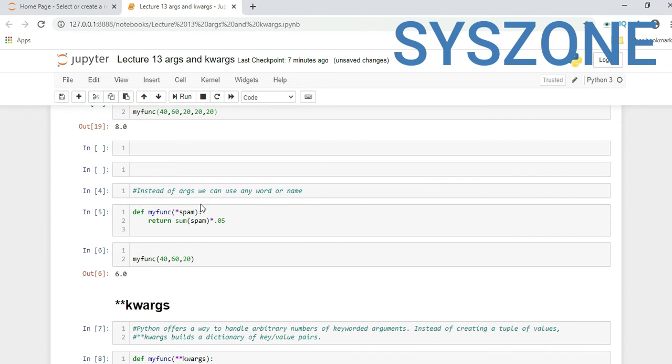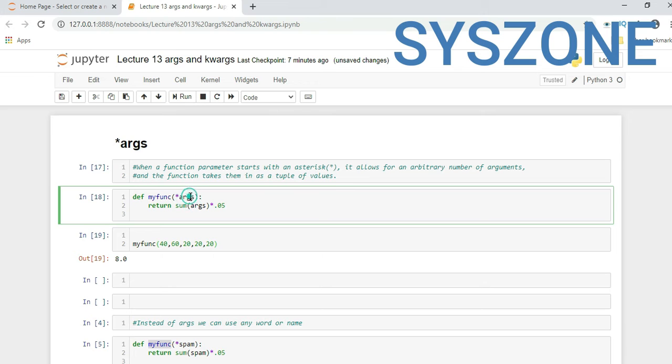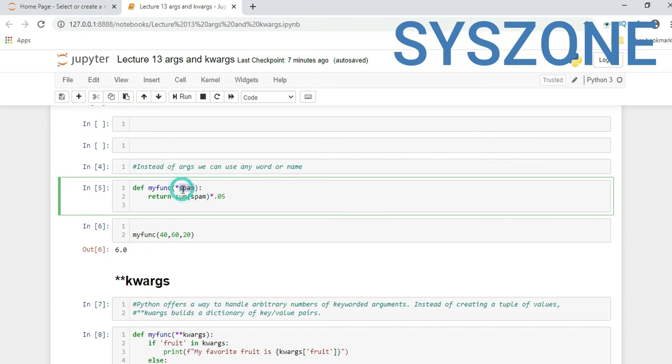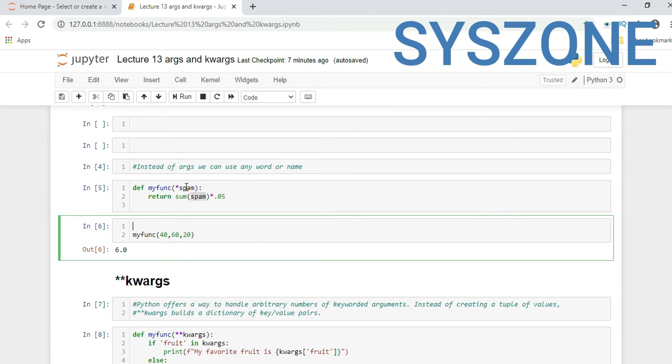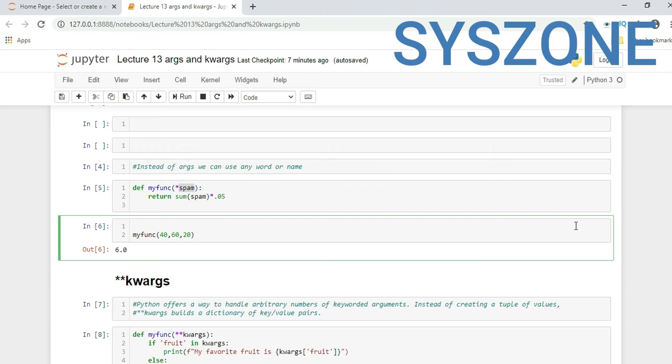Let's see this with another example. Here we have the same function, but this args is not mandatory. Instead of that, you can use any variable name, as we used here, star spam, and it is performing the same thing, no change. Only we have changed the variable name.